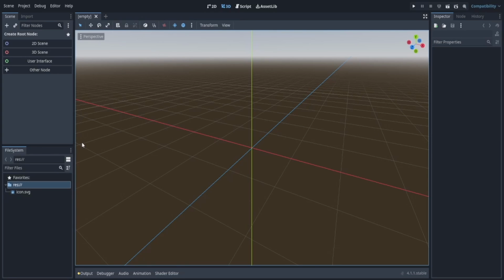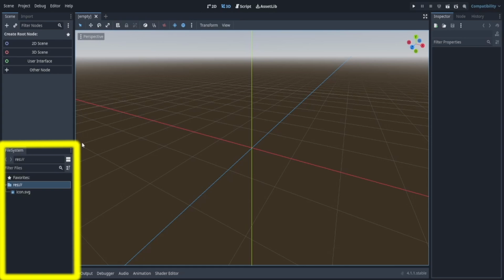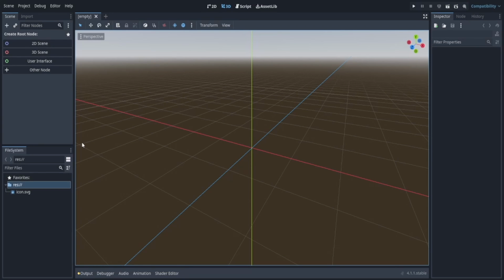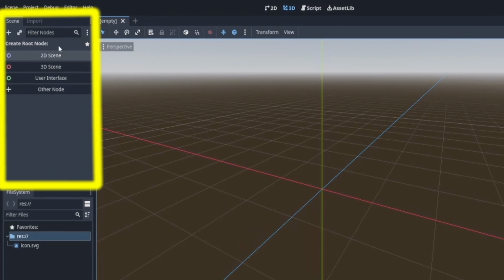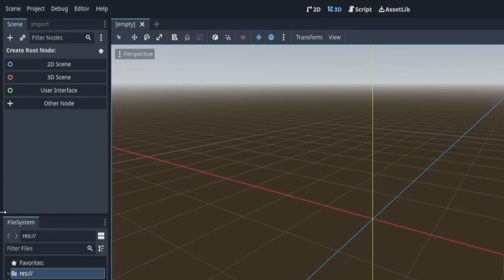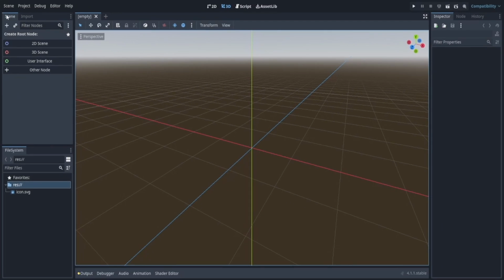Here on the left, we see we have the file system. This is where all the files that we create with scripts and scenes and anything else will appear. This is also where we will be importing our file soon. On the top left, we see create node. Now this will change in a bit. However, this is where the node structure will generally be. This is where I edit and change my scene. We can also see the import tab is also on the top left, and we have a few other settings on the top above that.